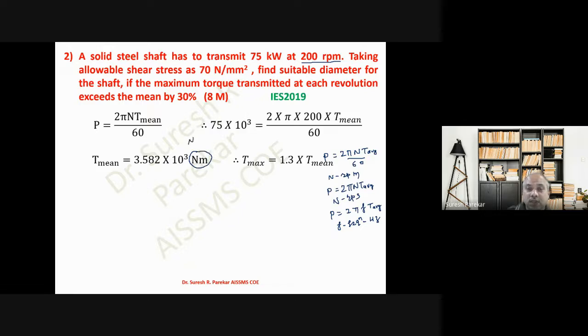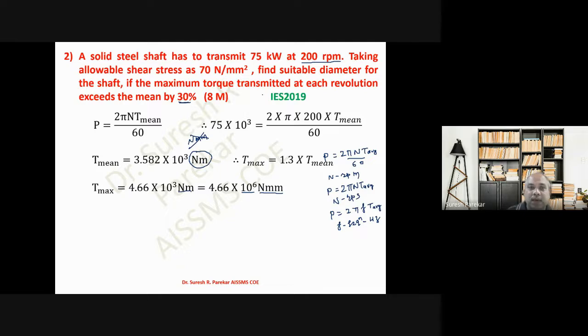We have to increase this by 30%, because it is mentioned that the maximum torque transmitted at each revolution exceeds the mean by 30%, and therefore we have 1.3 into T mean. We will get this value, 4.66 into 10 raised to 3, by increasing it by 30%. This is in Newton meter. We will convert it into Newton millimeter, so it becomes 10 raised to 6.